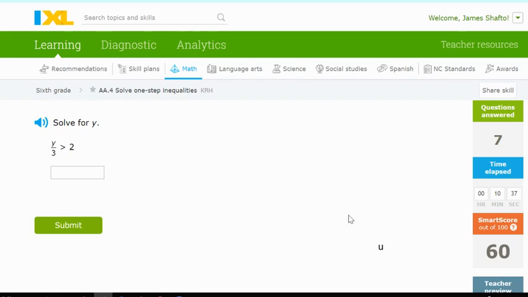The last one that I'm going to do is y divided by 3 is more than 2. So I've got y over 3 is more than 2. And in this case, again, the opposite of dividing is multiplying. So I'm going to multiply by 3 in the numerator over 1.